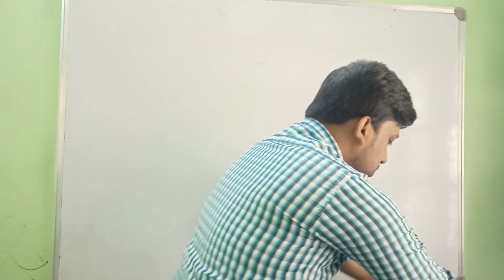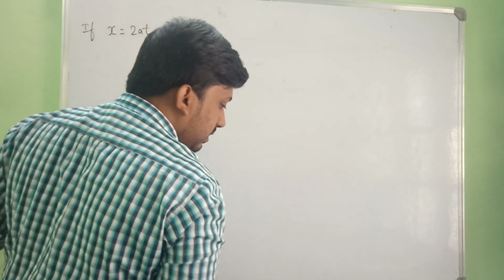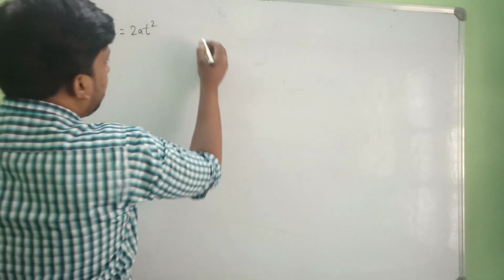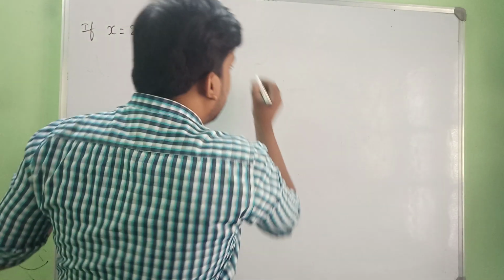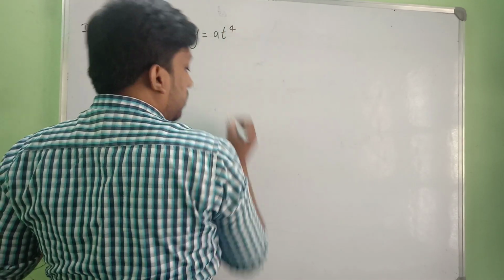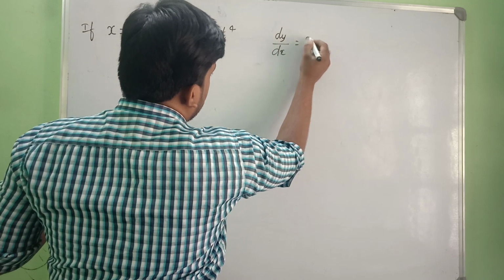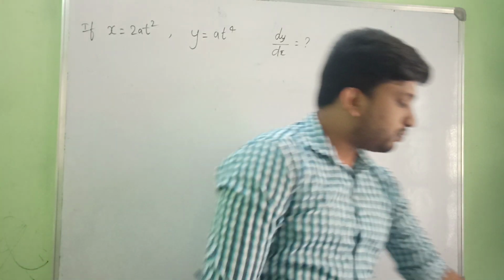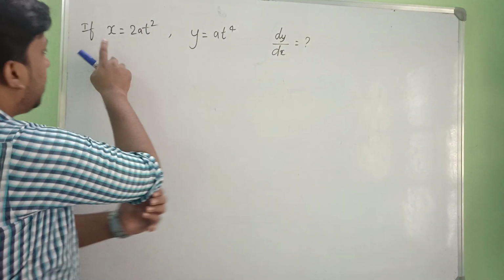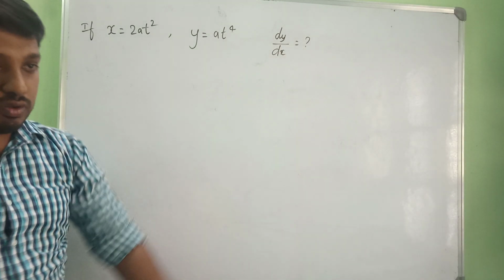Yes. So they have given that x is equal to 2a t square, and y is equal to 2a t to the power of 4. We need to find dy by dx. So we need to find dy by dx, given x is equal to 2a t square and y is equal to 2a t to the power of 4.